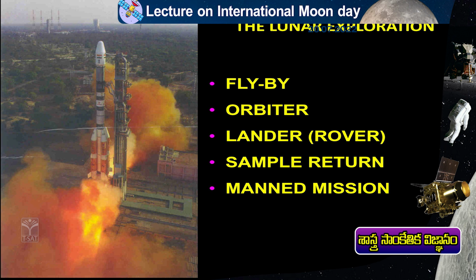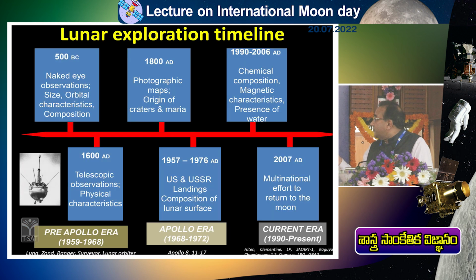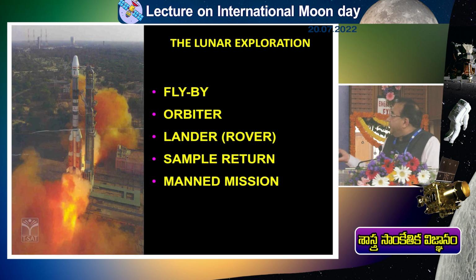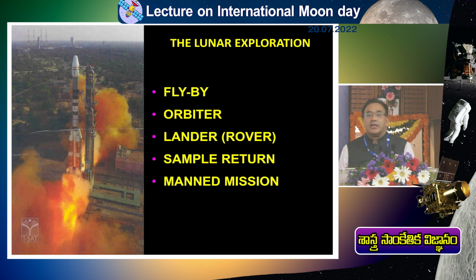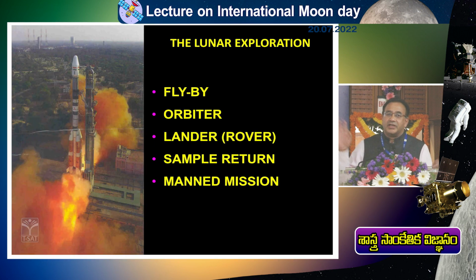Without coming in physical contact with each other, this is remote sensing. Anything which we sense with a physical separation can essentially be termed as remote sensing. So people started sending remote sensing probes to know more about the moon in different fashions. In the early days when rockets were not developed, people sent primitive probes for flyby. That means it will just go around the moon, take a few snapshots, a few pictures, and then the mission is over.